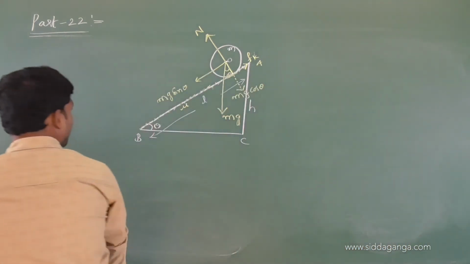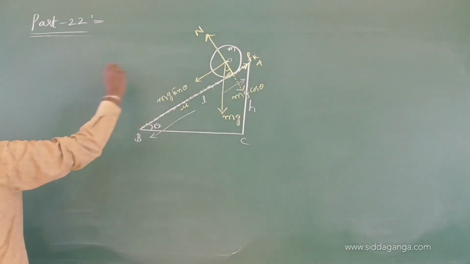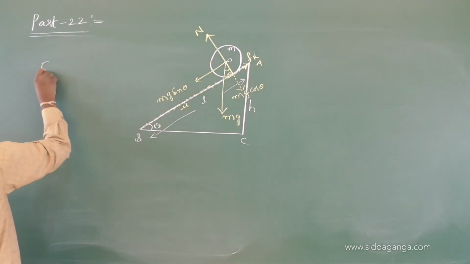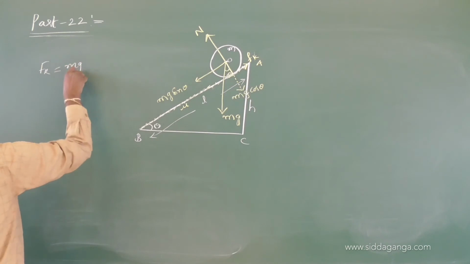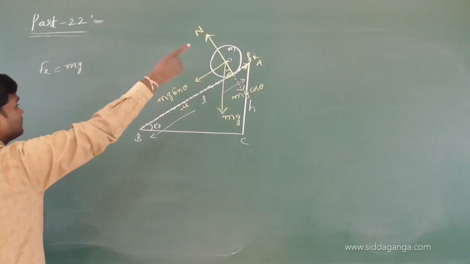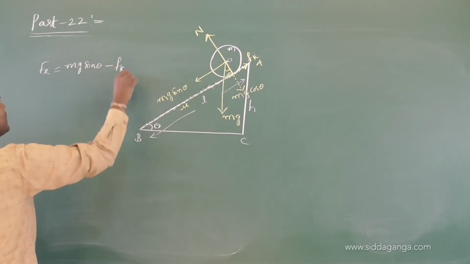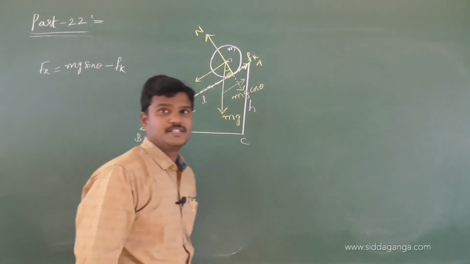Anyhow, now from this diagram, apply the free body diagram concept for this body. Then the net force along the inclined surface we can write as mg sin theta minus Fk.